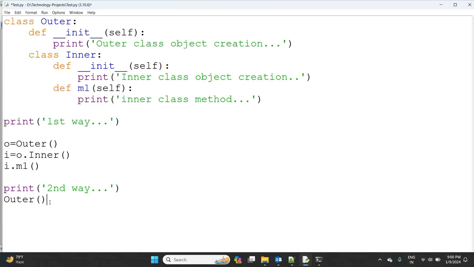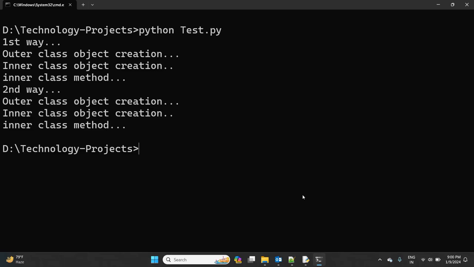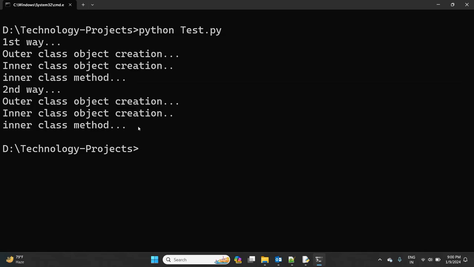So I'm simply writing Inner(), and this result will be stored into i. Now i dot m1. Clear, right? In this case also we'll get the same output. First way the same, second way also the same.